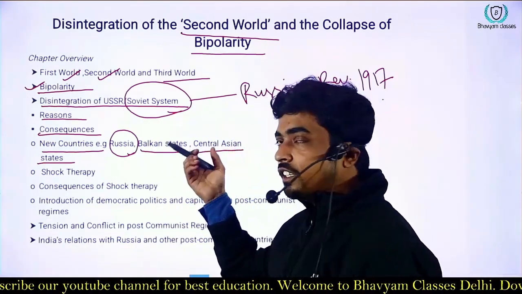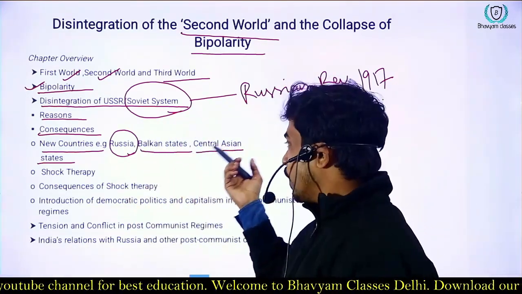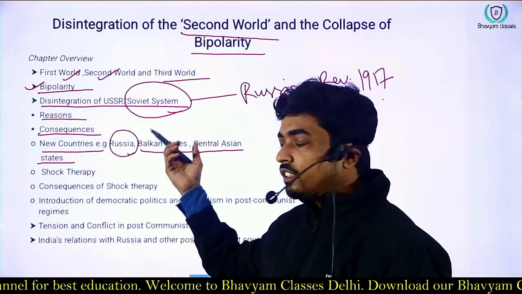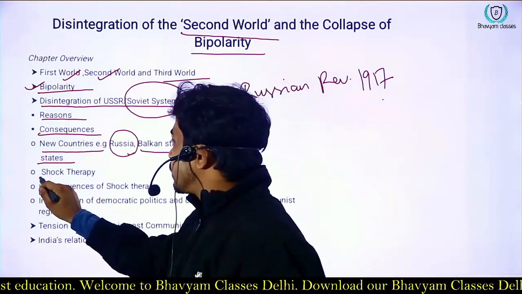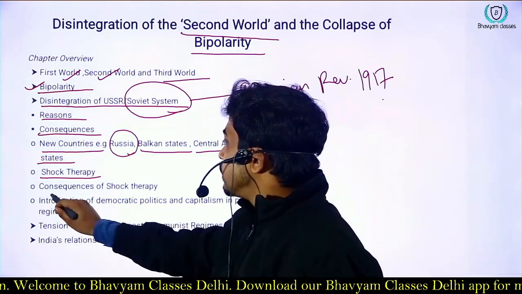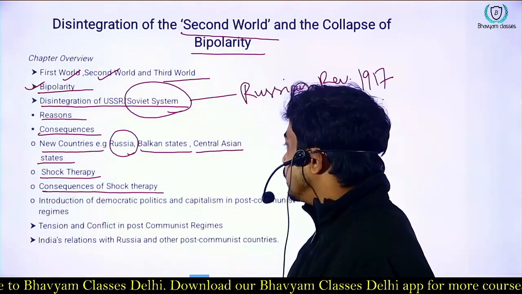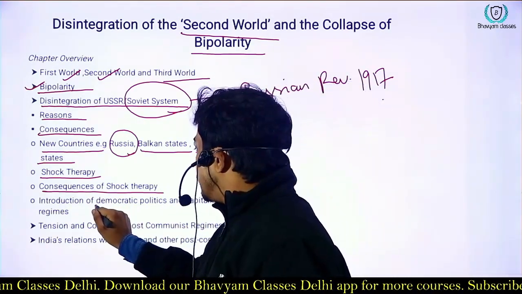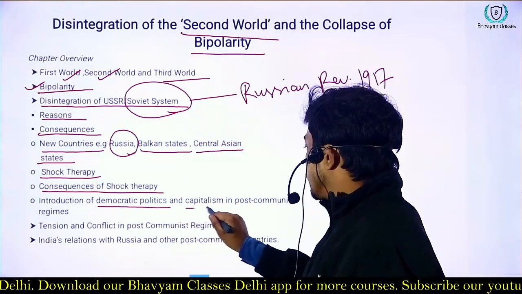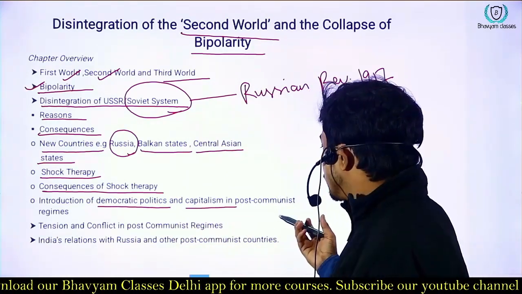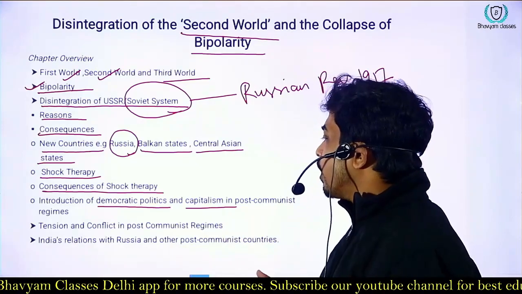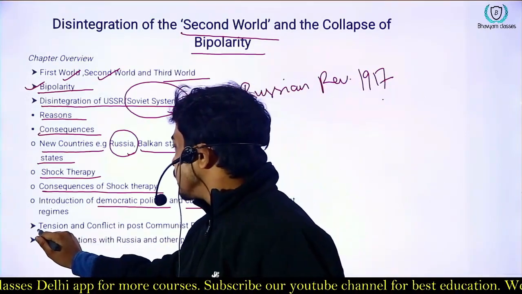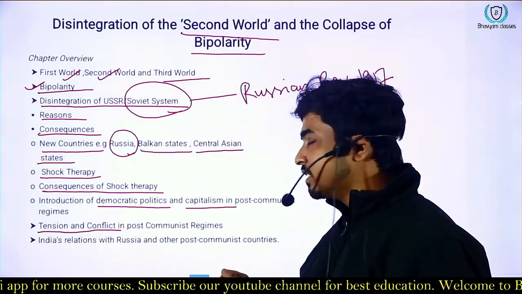We will discuss how they got independence and why they seceded from the USSR. We will also discuss shock therapy, what its consequences were, and how democratic politics and capitalism were introduced in this post-communist regime. We will also look at the tensions and conflict.